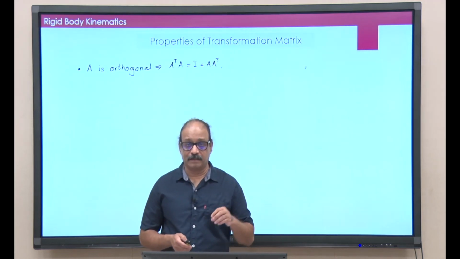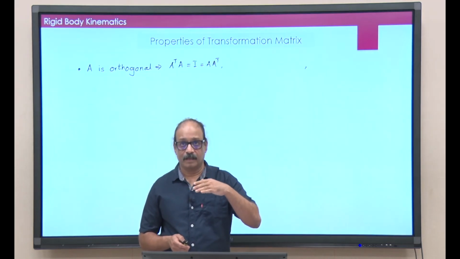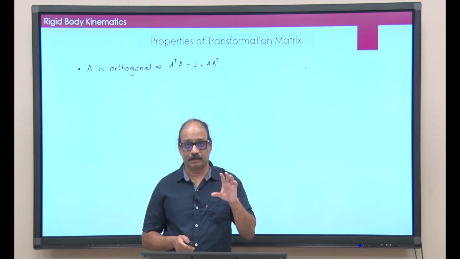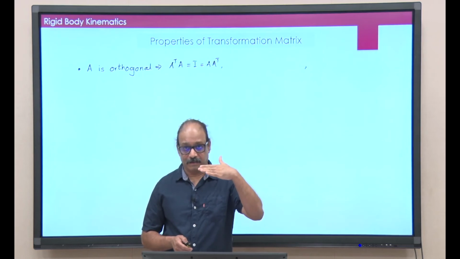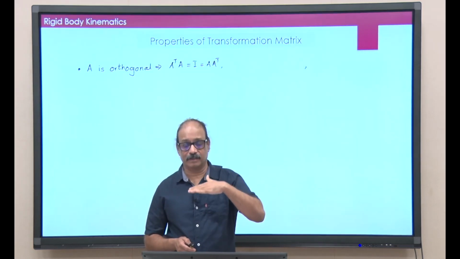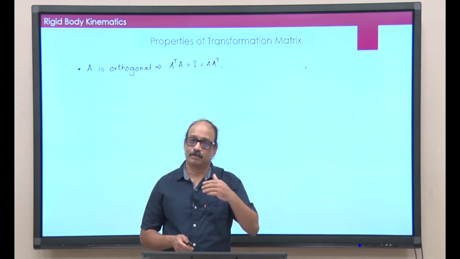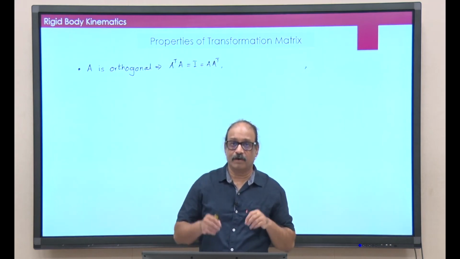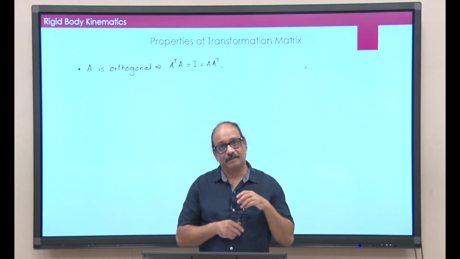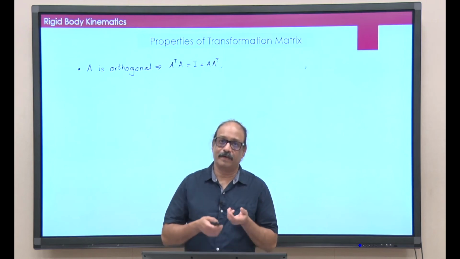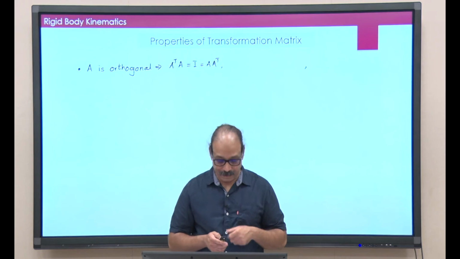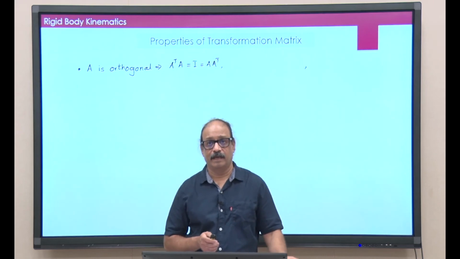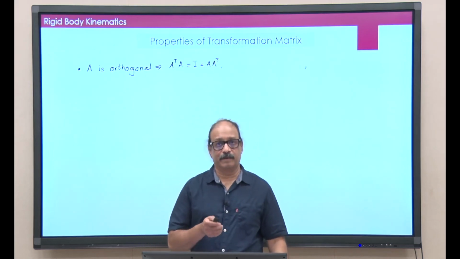I already described that, because if you consider each row or each column as a 3-dimensional vector, then you can take the dot product of first row with the second row with third row, those must be 0. In other words the 3 columns or 3 rows should represent the 3 mutually perpendicular unit axes, and basically those are i prime, j prime and k prime. Mathematically, of course, it is written as A transpose A is equal to I, and that also must be equal to A A transpose.